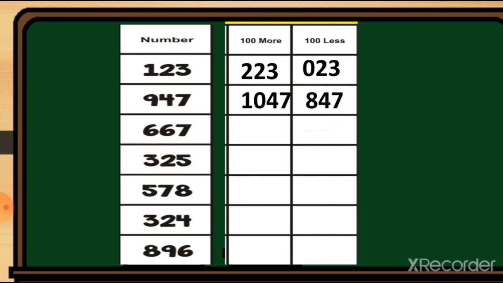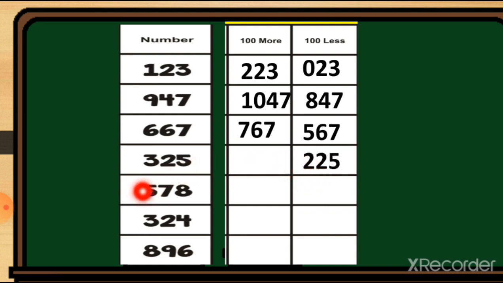Now here is the hundreds place. So first we cut one number from it. So 6 minus 1 is equal to 5. So the number 567 will come. Now we add one number to this 6. So 6 plus 1 is equal to 7. So the number 767 will come. Here first we cut one number from the hundreds place. 3 minus 1 is equal to 2.